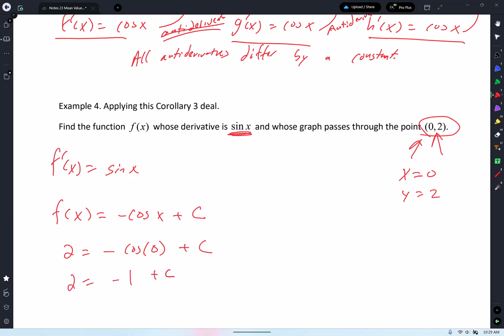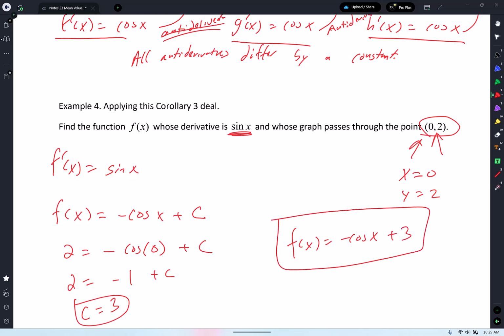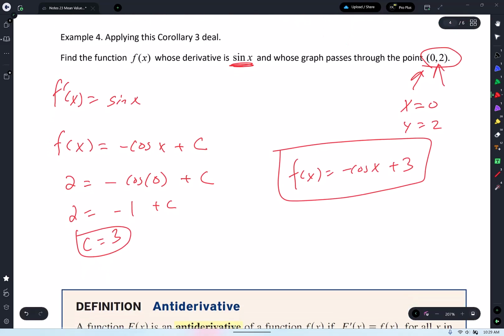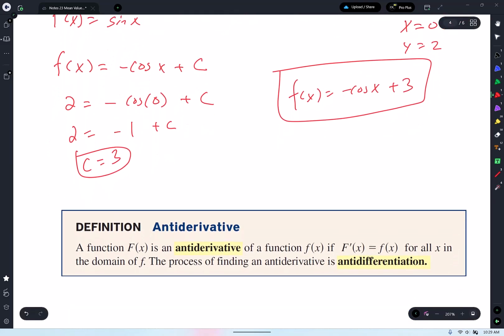Then all I got to do is move that negative 1 to the other side, so c equals 3. Done. And you just go f of x equals negative cosine x plus 3. This is your specific function or specific antiderivative given the initial condition. And that's it. You've done this before, so if it feels similar, that's why.